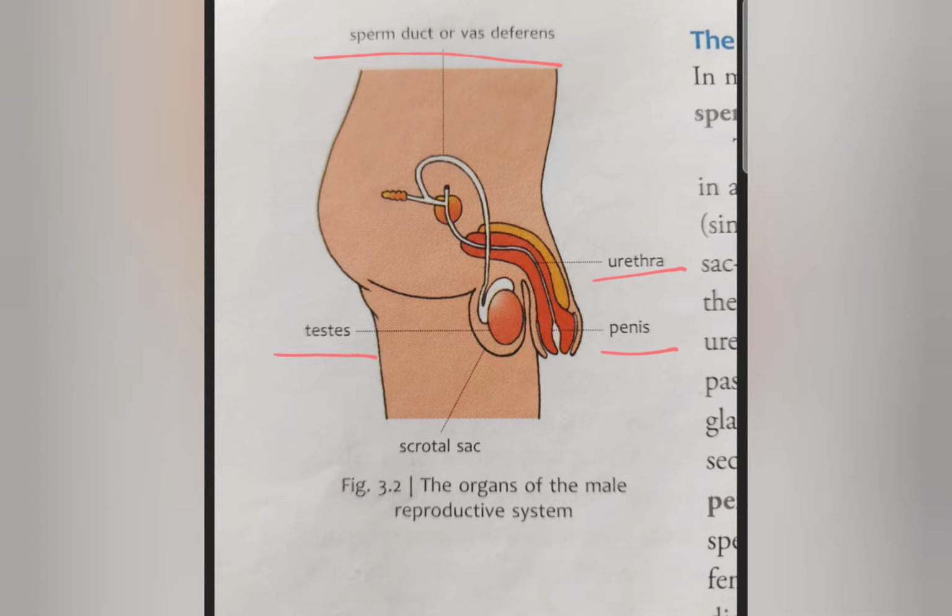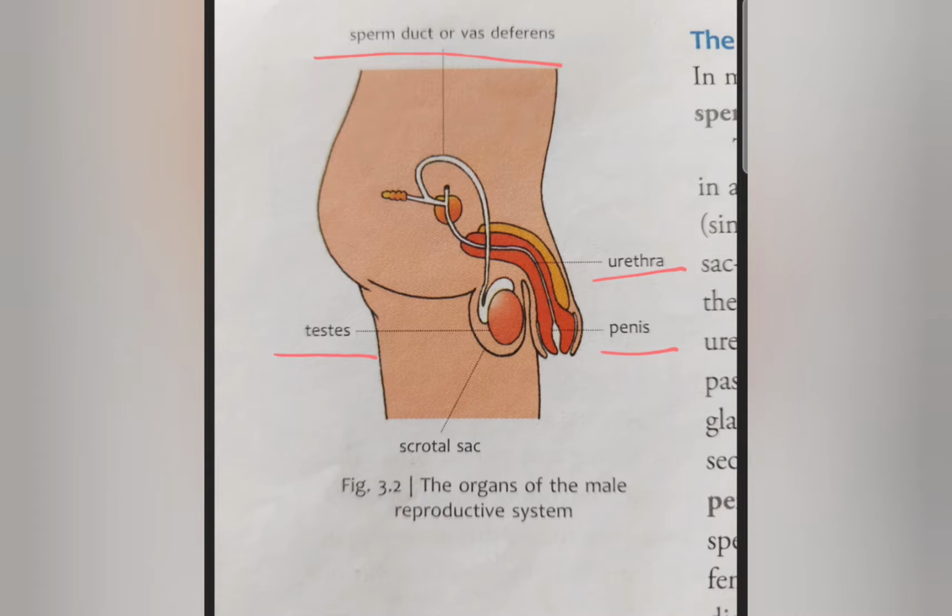Okay, so now you know what the testis is, where it is located: outside the abdomen, in a pouch-like muscular structure known as the scrotum. The sperms, after being produced in the testis, travel through the sperm duct or the vas deferens to reach the urethra. Till this much I hope it is clear.